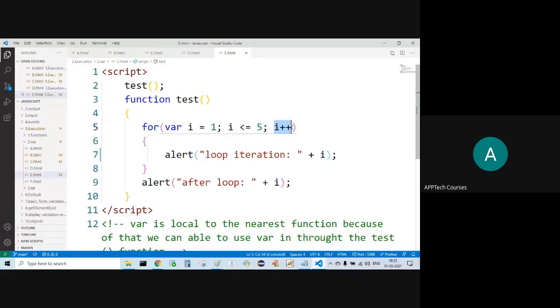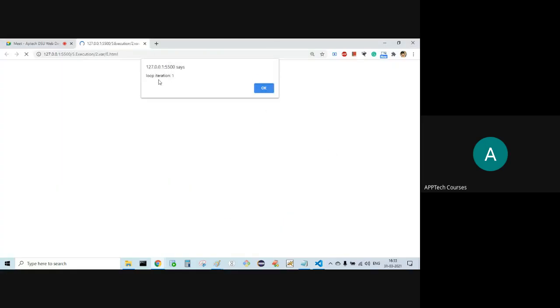5 is becoming 6. Whether 6 is less than or equal to 5? False. Then it is going to come out. After the loop, what is the current I value? 6. Current I value 6. Loop iteration 1, 2, 3, 4, 5. After loop 6.